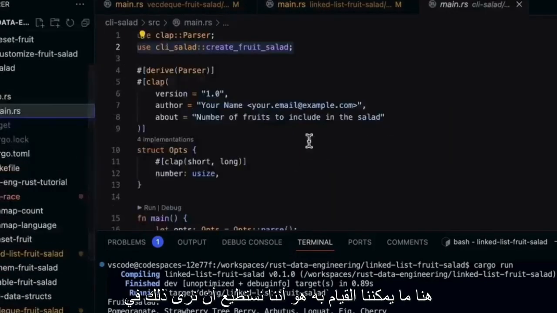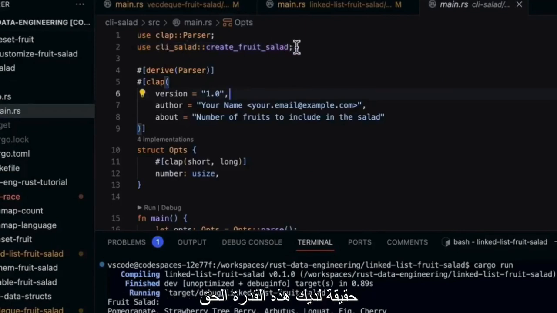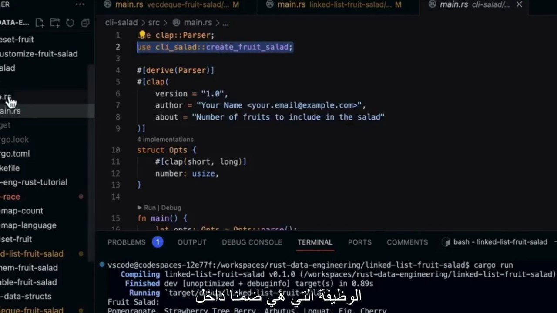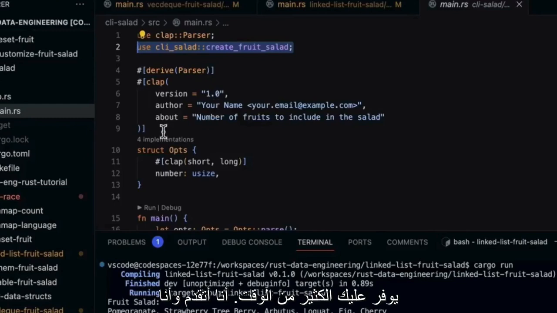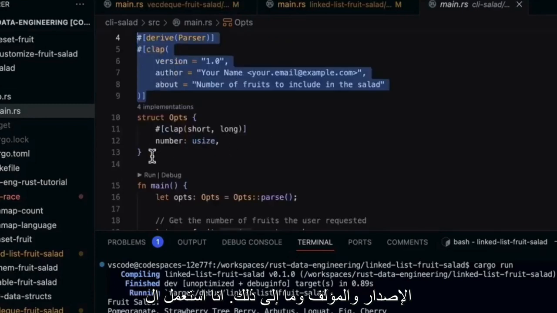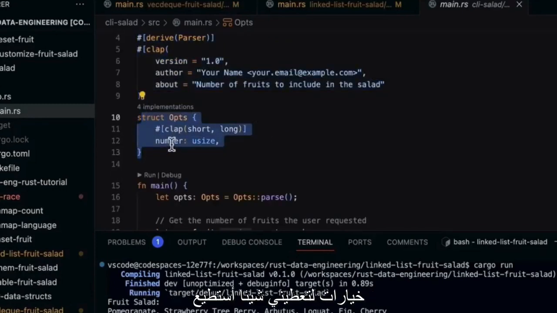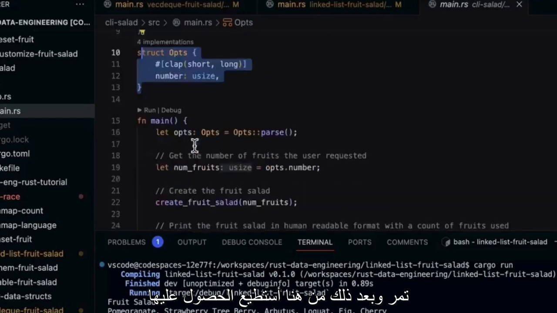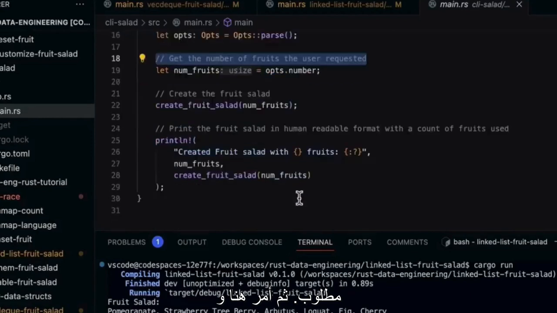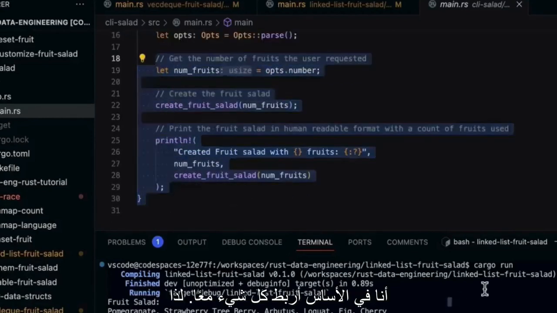So if I go back here, we can see that in fact, you do have this ability to use the first namespace, which is the name of the project, and then that publicly exposed function, which is implicitly inside of lib.rs. So this is a nice pattern that saves you a lot of time. I put some default things in here like version, author, etc. I use the options to give me something that I can pass in. And then from here, I can get the number of fruits that a user requested. And then I basically tie it all together. So pretty easy to use.